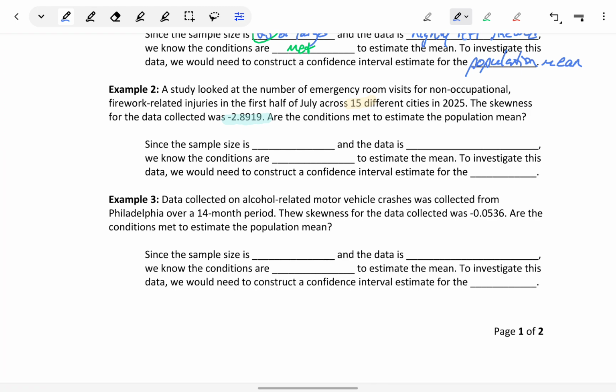In this case, the sample size is less than 25, since n is equal to 15, and the data is highly left skewed. Since we have a small sample and highly skewed data, that's telling us that it's likely that this data comes from a non-normally distributed population. We would say that the conditions are not met to estimate the mean, and to investigate this data, we would need to construct a confidence interval estimate for the population median.